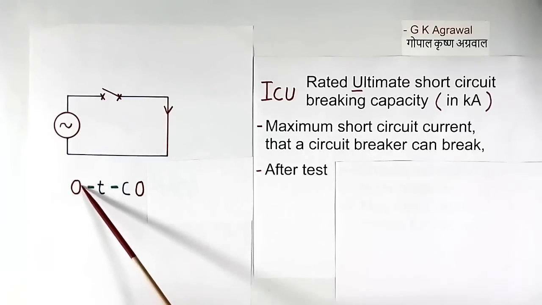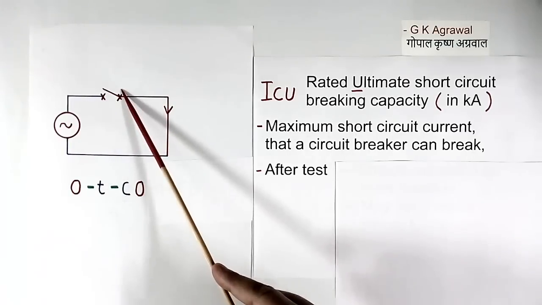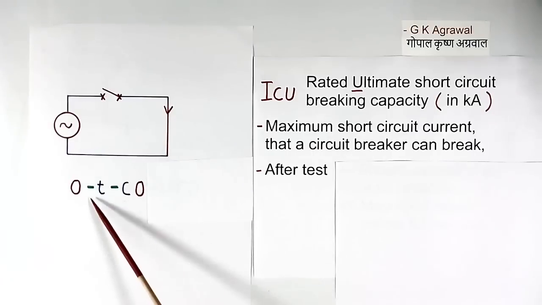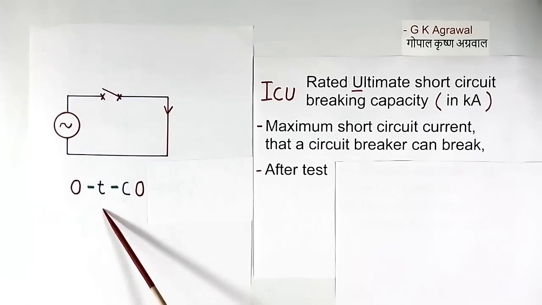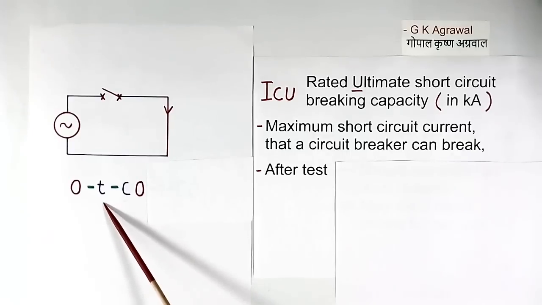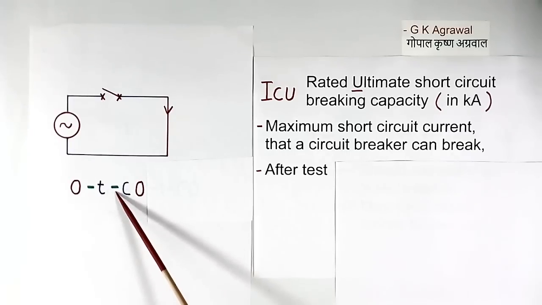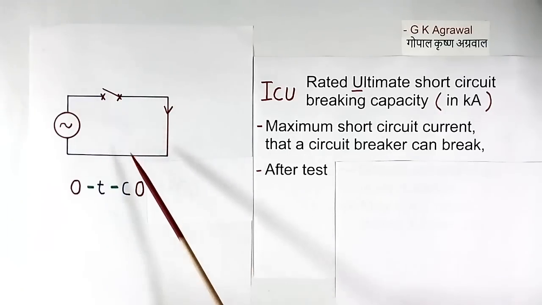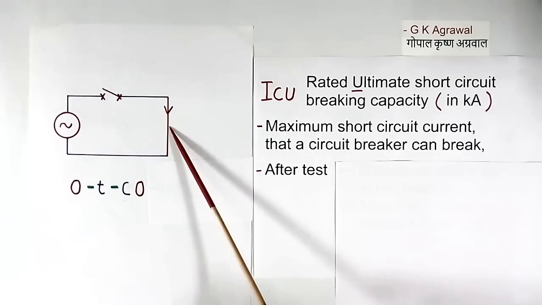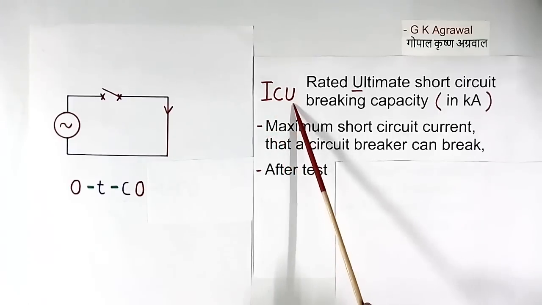So first breaker opened automatically due to short circuit. Then we waited some time. As per standard, this is about 3 minutes. And then we close the breaker manually. Then breaker opens again automatically because of this short circuit, and this current flowing is equal to ICU.